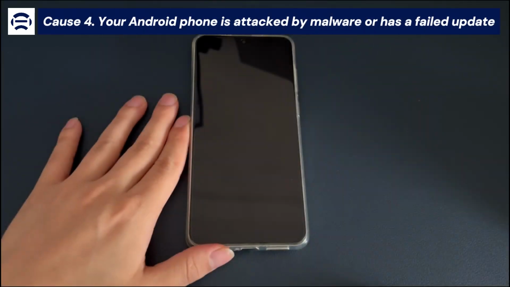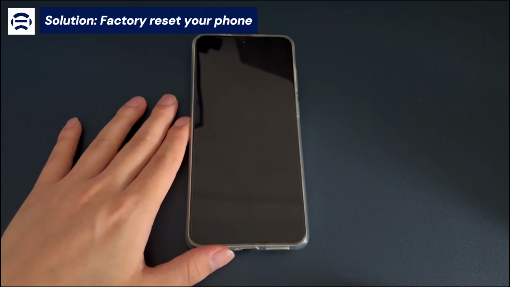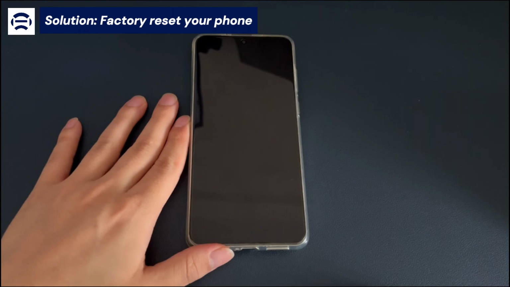Cause 4. Your Android phone is attacked by malware or has a failed update. The solution here is to factory reset your phone. Normally, the factory reset feature in the settings app is a go-to choice to do a reset. However, it doesn't work for an Android phone that won't turn on at all. Instead, you'll need to put your device into recovery mode and then bring it back to its factory settings using a computer. Let's start. First, turn off your Android device.